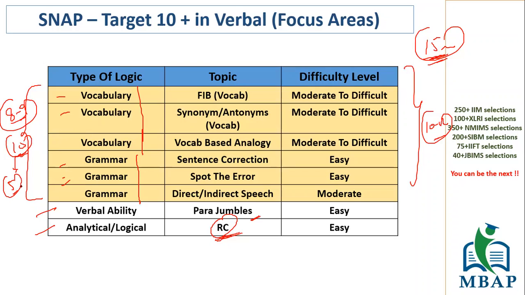Because hardly does it take any time. Again, 5 minutes you can easily do, in fact some people might even do it in less than 5 minutes. So you have to be quick there. Work on your vocabulary stuff. Do your Norman Lewis book. Do your vocabulary list that we have shared with you. Work on the grammar rules.